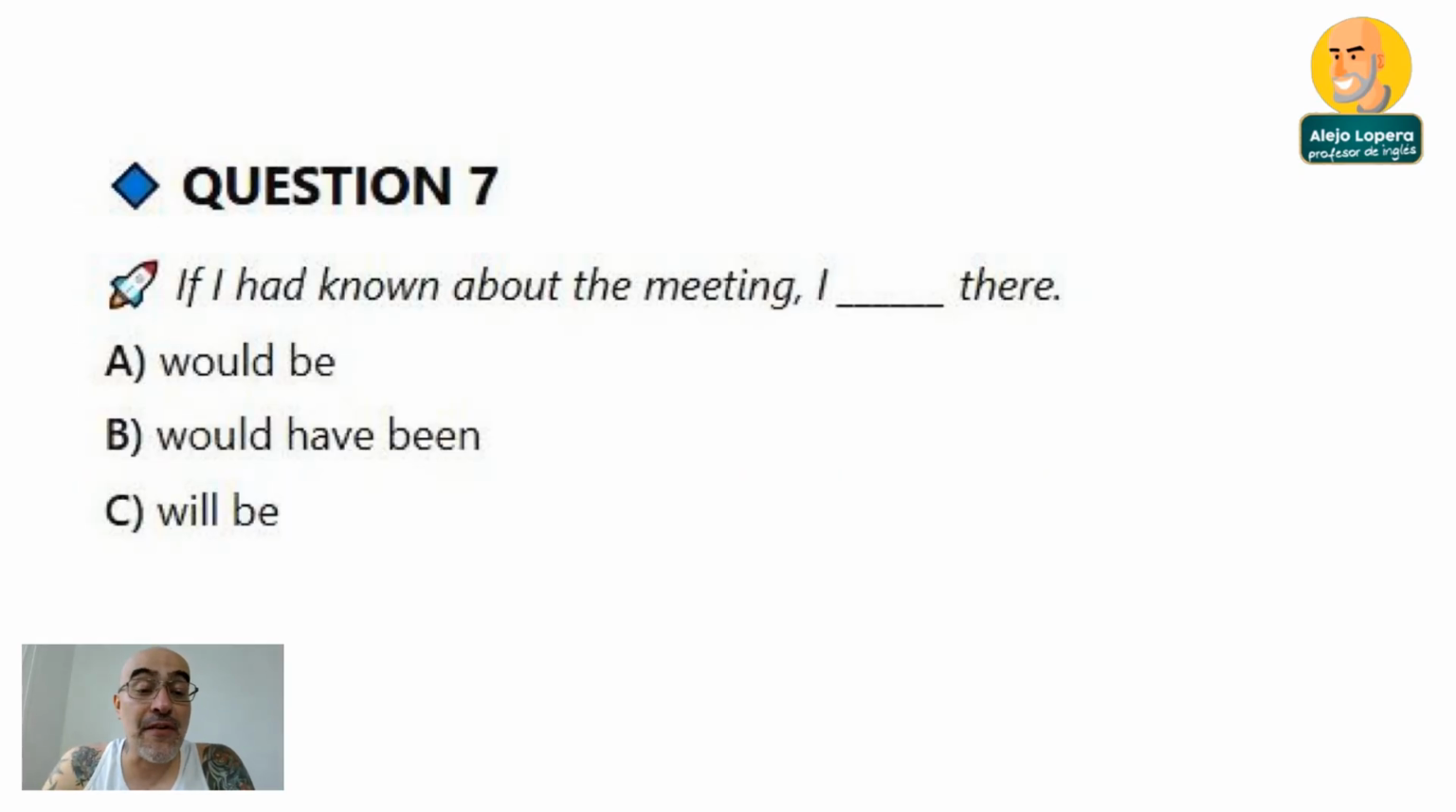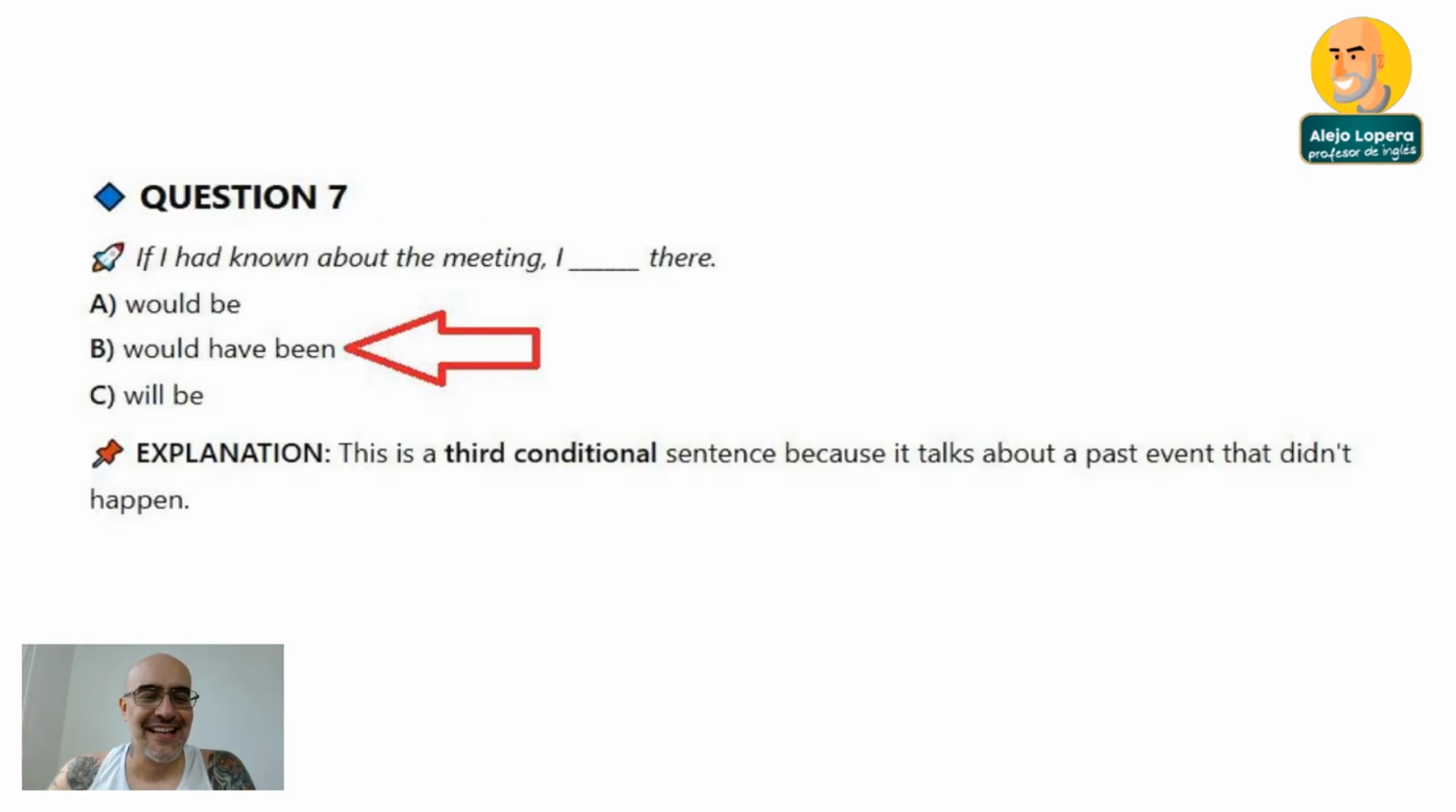Question 7. If I had known about the meeting, I would be, would have been, will be there. What do you think about this? If I had known about the meeting, the answer is, would have been. If I had known about the meeting, I would have been there.